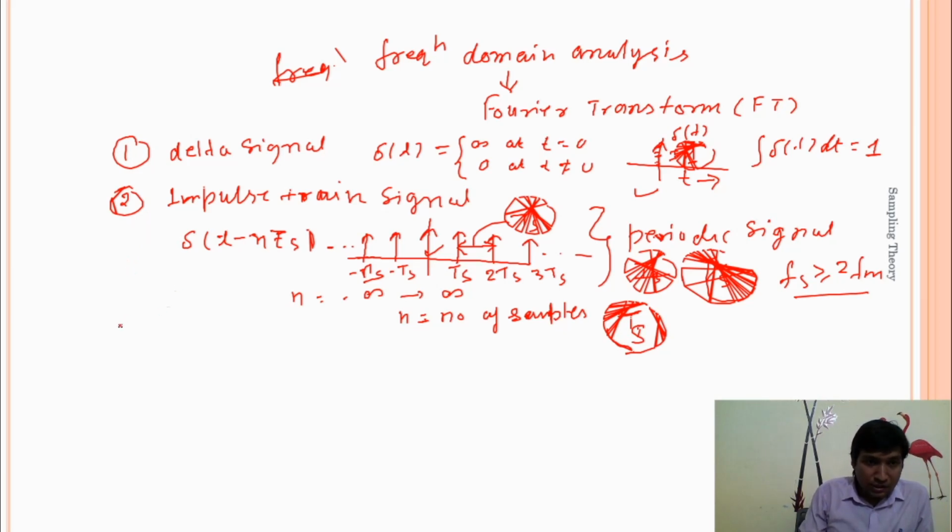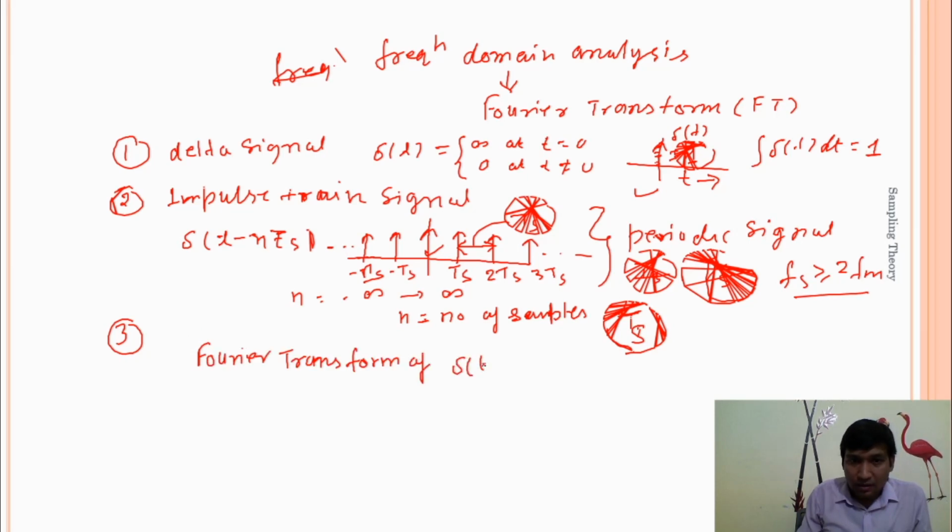So the next point is, because here I am going to discuss the Fourier transform of this particular signal. Point number 3 is the Fourier transform of δ(t − nTs). It is a periodic signal.